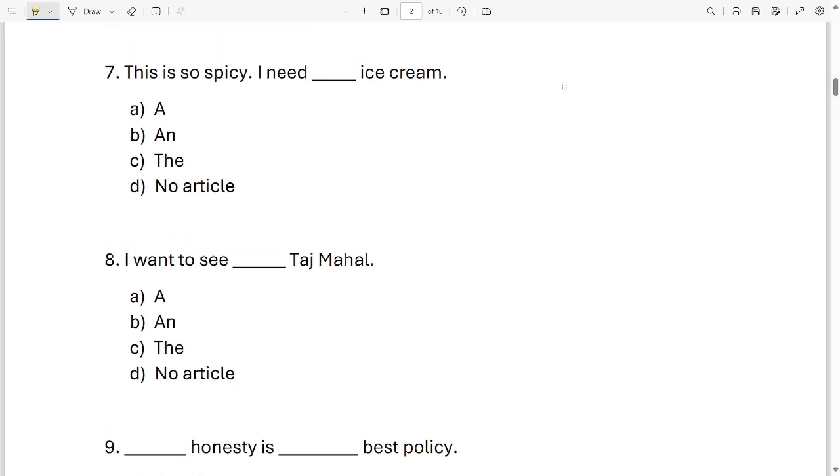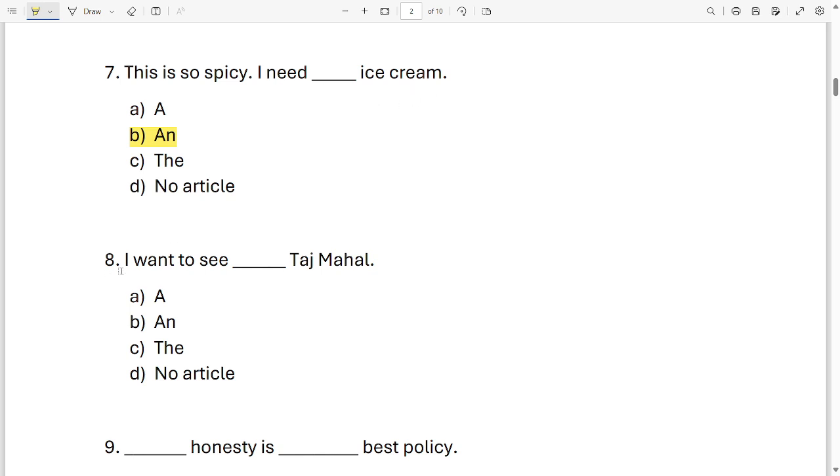This is so spicy. I need dash ice cream. Which word will come over here? A, an, the or no article is required in the sentence. Look carefully. Look at the option. Look at the sentence. Which option is correct? A, B, C, D. Which word will come over here? Look carefully. It is option B. This is so spicy. I need an ice cream.